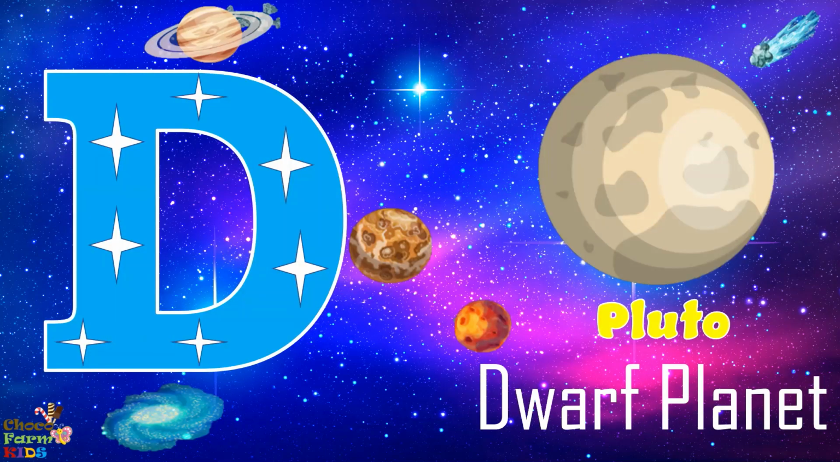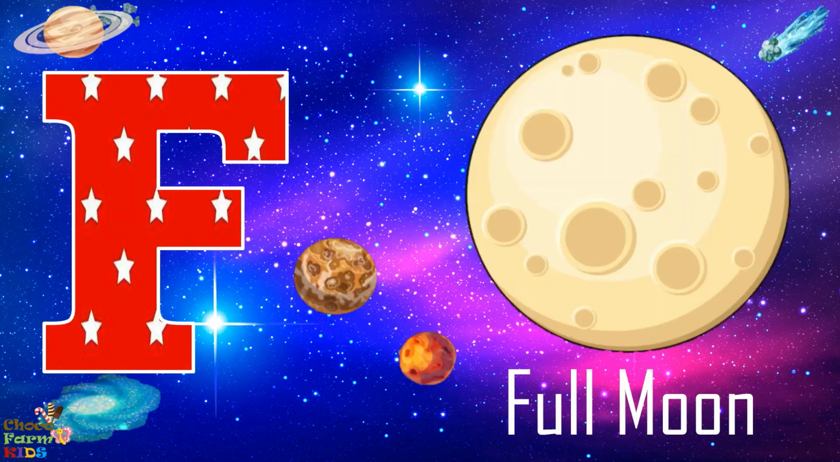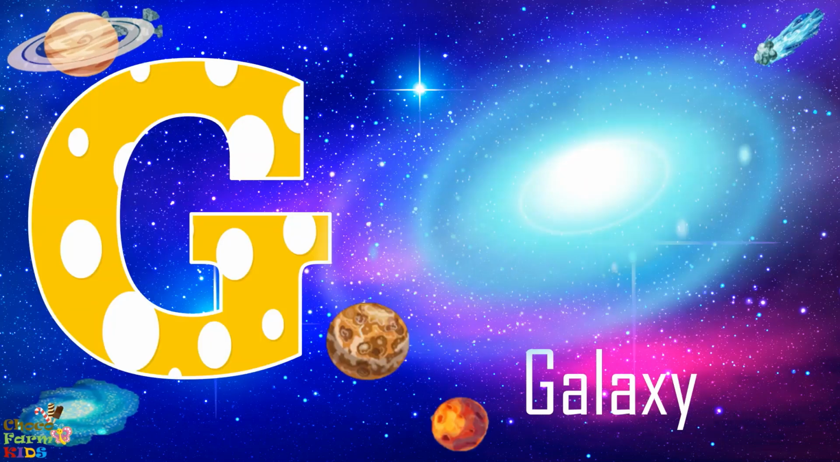D for dwarf planet, D, D, D. E for eclipse, E, E, E. F for full moon, F, F, F. G for galaxy, G, G, G.